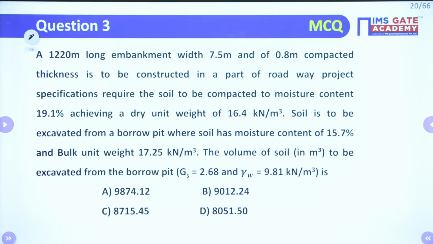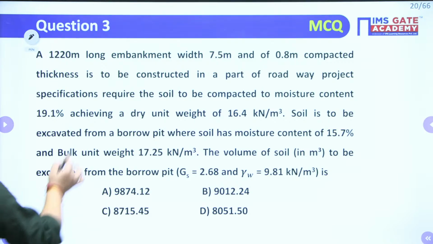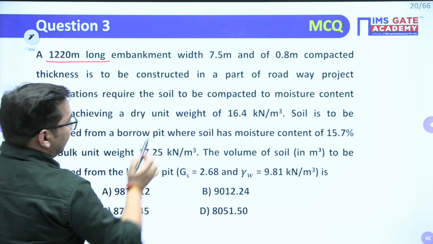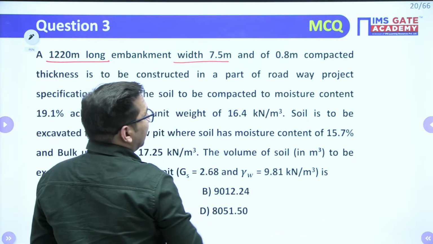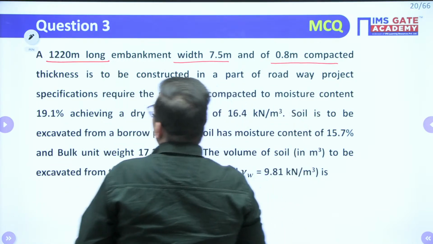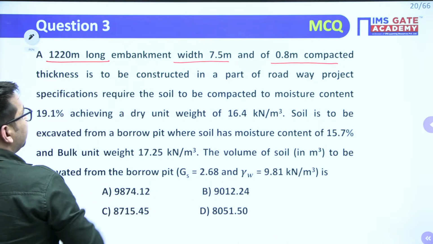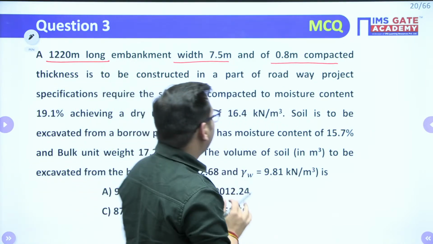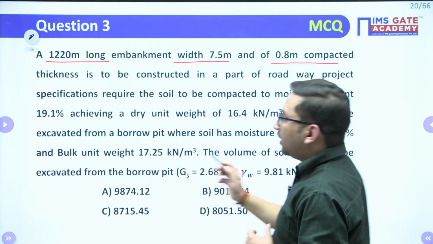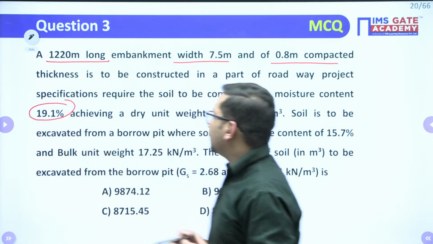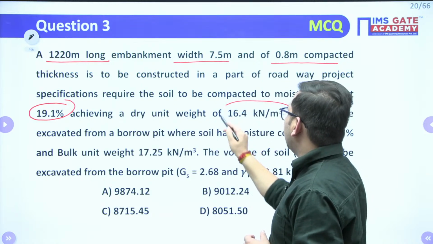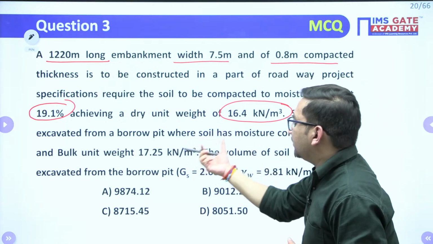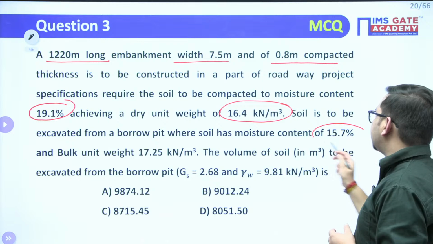So what this question says is that a 1220 meter long embankment having a width of 7.5 meter and a compacted thickness of 0.8 meter is to be constructed in a part of a roadway project. Specification required for the road is compaction to the moisture content of 19.1%, achieving a dry unit weight of 16.4 kilonewton per meter cube. Soil is to be excavated from a borrow pit where the soil has the moisture content of 15.7%.